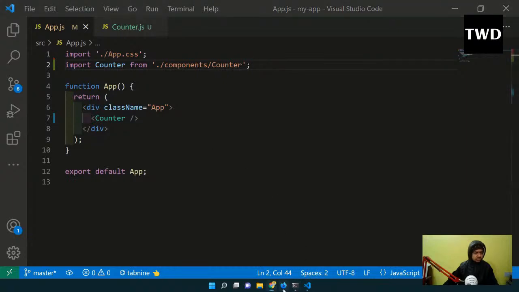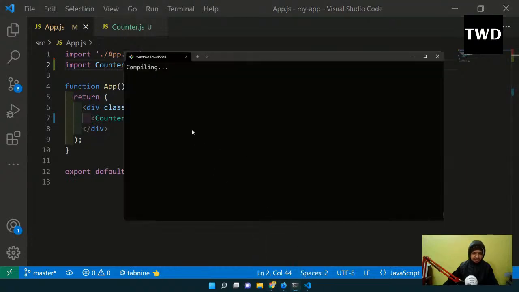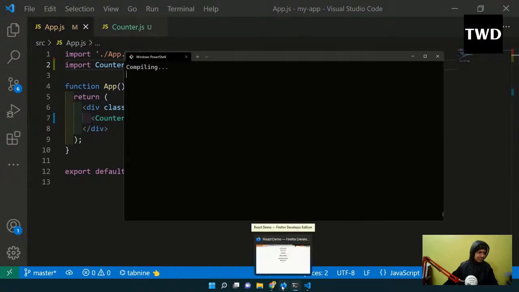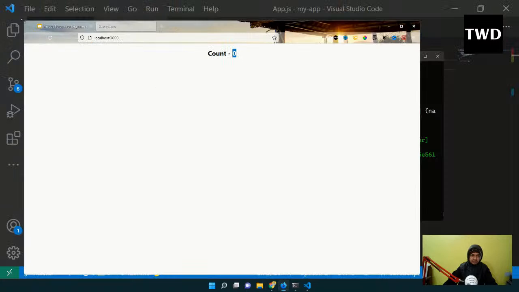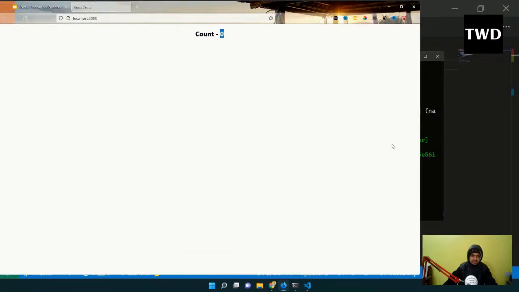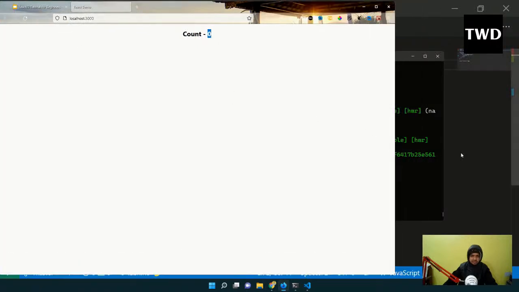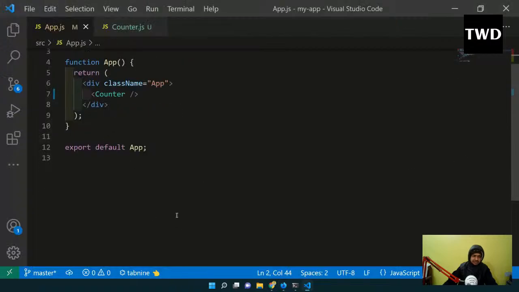Now go back to localhost, I have already started the project. npm, okay, it is still compiling. I don't know why. Nowadays React has become very slow sometimes, or maybe it is slow because I am live streaming. Okay, it is done. So the count of 0 will be shown. The 0 is the main thing, and 0 has been shown. So that is done.